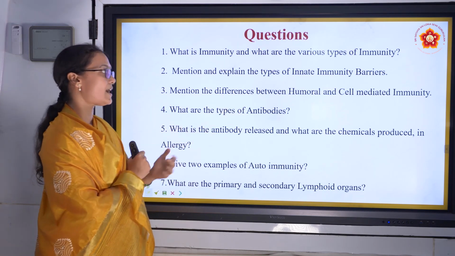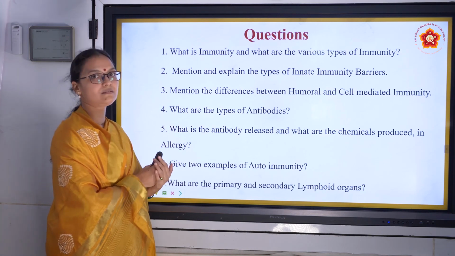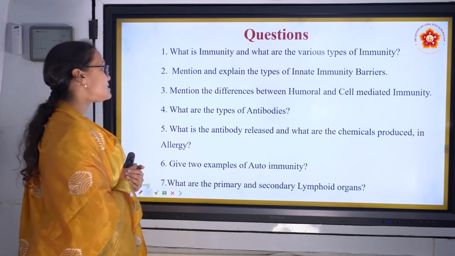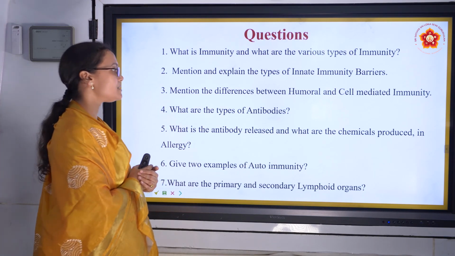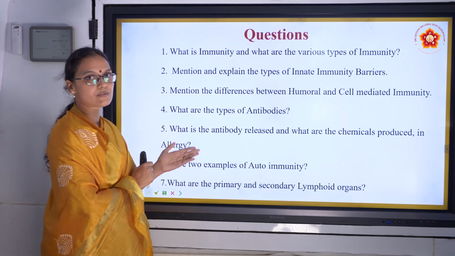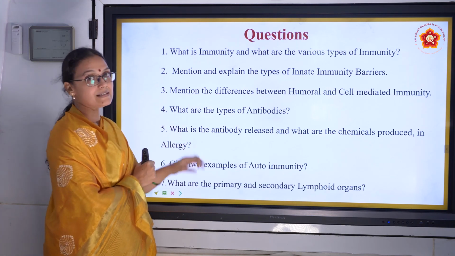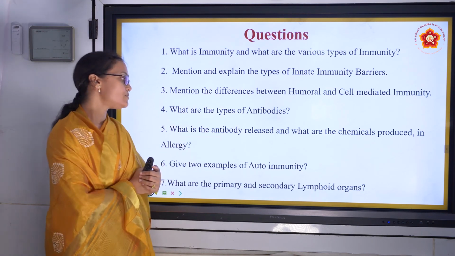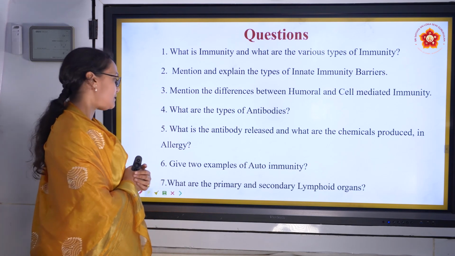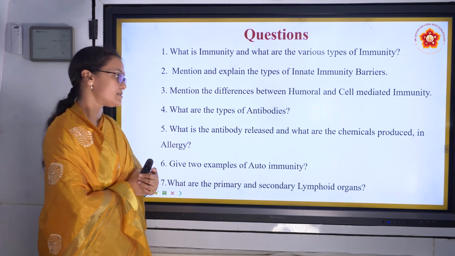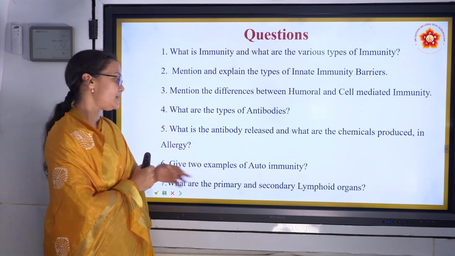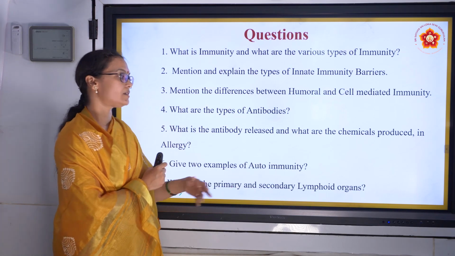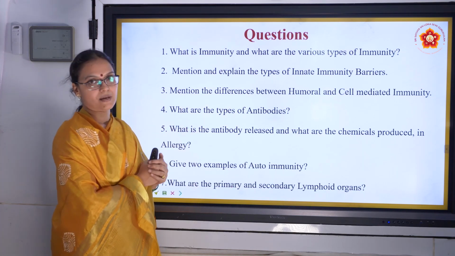Then what are the types of antibodies? I gave you an abbreviation. If you remember the abbreviation, you can write the types of antibodies. Then what is the antibody released, and what are the chemicals produced in allergy? This also we spoke about. If you remember mast cells, then what are the chemicals produced by mast cells? Give 2 examples of autoimmunity. And then what are the primary and secondary lymphoid organs? Just now we spoke about it. How in primary lymphoid organs they are born and they mature, and the secondary organs where they go and attack the pathogens.